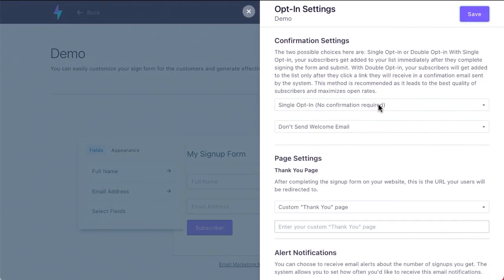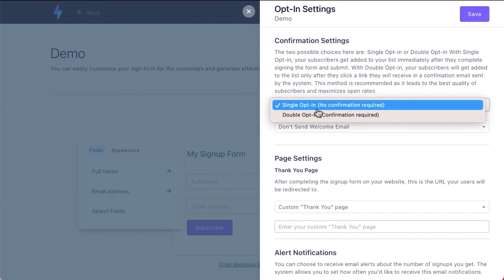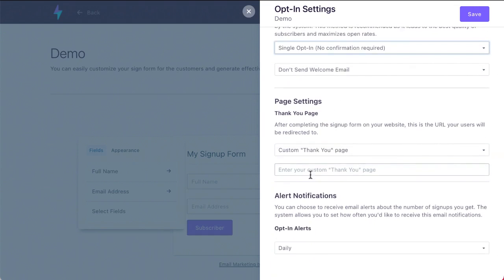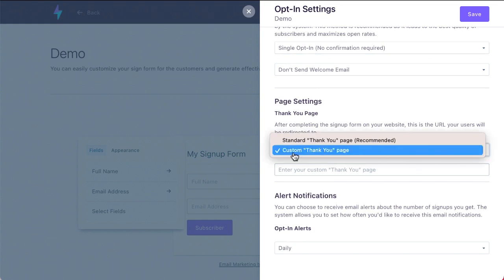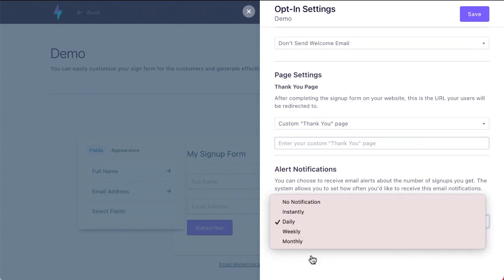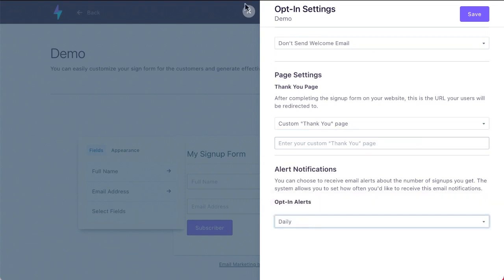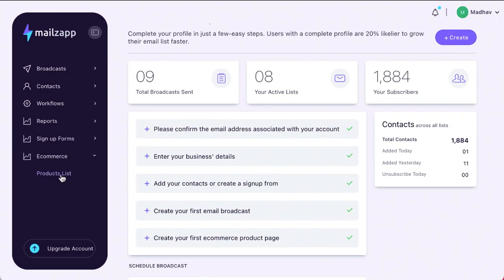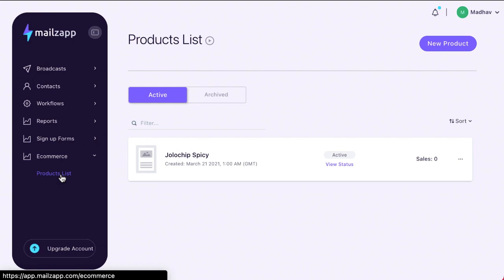You can obviously also change your opt-in settings. All these settings are something that you can change. You can select single opt-in here, double opt-in here, also depending on what your account access level is. Okay. There are page settings. After completing the sign-up form, your subscribers would be redirected, so you can send them to a thank you page or not. You can also choose to get notifications yourself if someone signed up to your list. Right, so this is done. Then let's take a look at one of the coolest things.